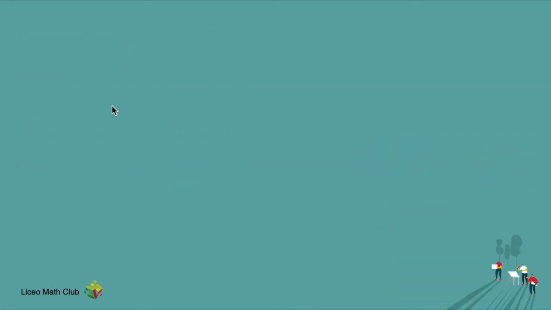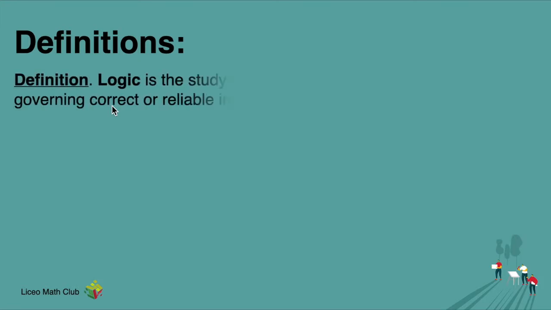So let's start with definitions first. We will be defining first what we are talking about. We're talking about logic here. So what is logic? Logic is the study of principles and methods governing correct and reliable inference. It's kind of different when you talk about logic in philosophy. Logic in mathematics talks about the truthness of the statement. How can it be true? How can it be false? What are the patterns? What are the ways of getting to the correct conclusion, to the sound argument? That is what logic in mathematics is.